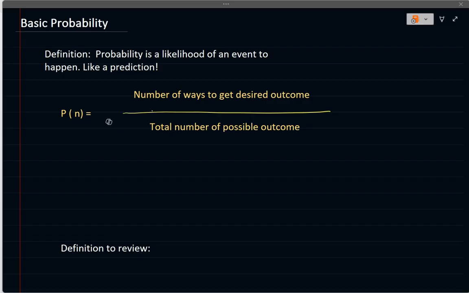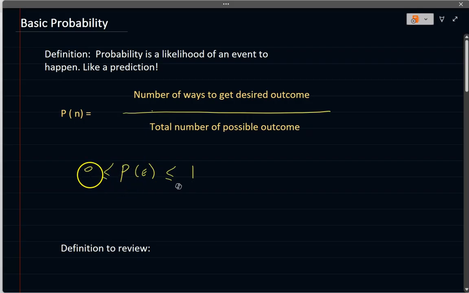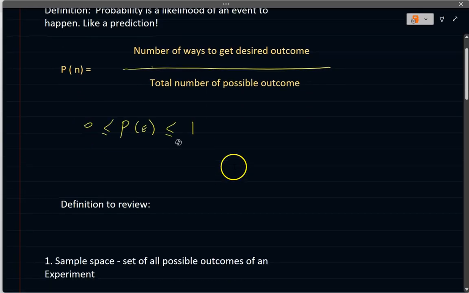But before we continue, we have to put in a couple of specific pieces of information. First of all, the probability of an event, let's call that E, cannot be less than 0 or greater than 1. If a probability of an event happening is less than 0, that doesn't make any sense. And if a probability is greater than 1, that means the probability is over 100%. That doesn't make sense either. So the probability of something happening for sure is 100%. The probability of something that will never happen is 0, and everything in between will be calculated. So that's one of the restrictions that you have to remember.